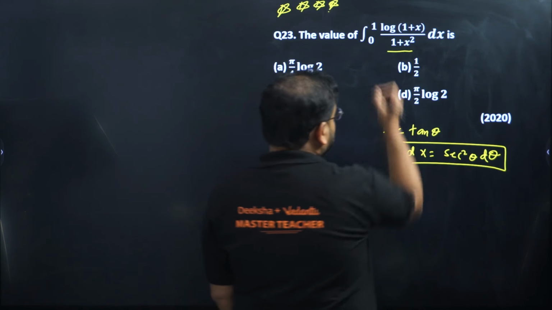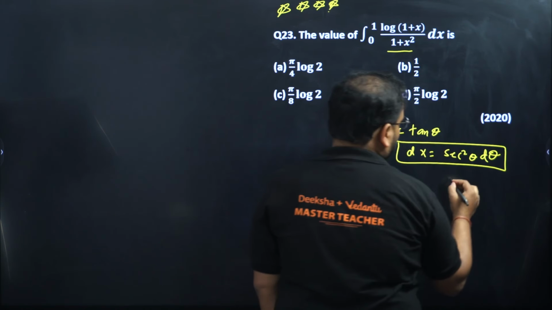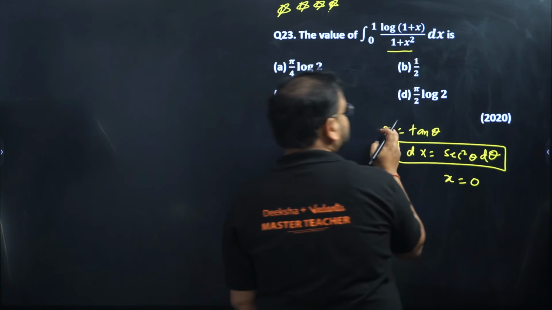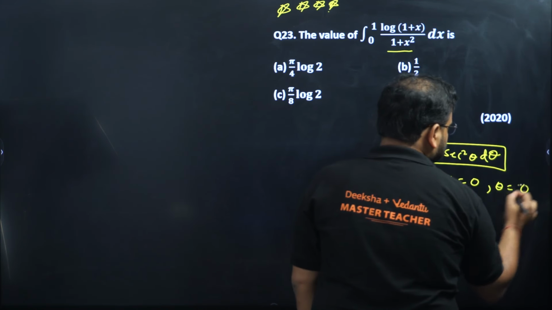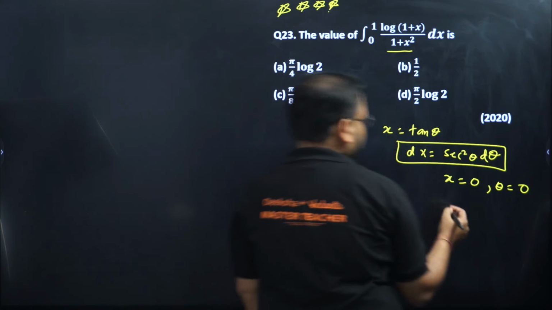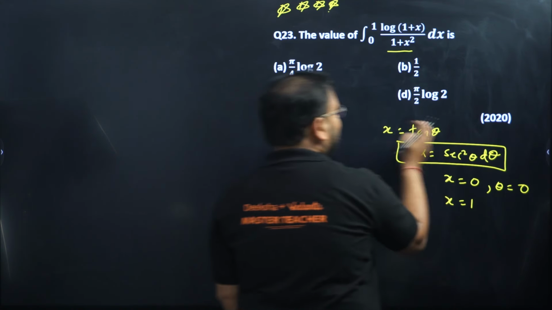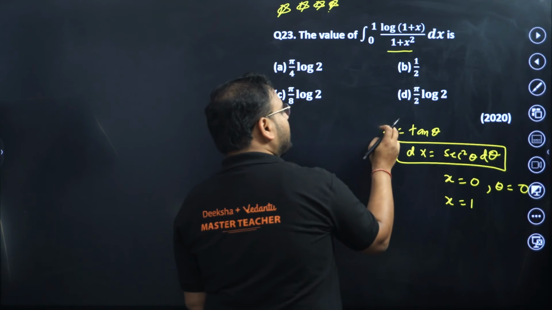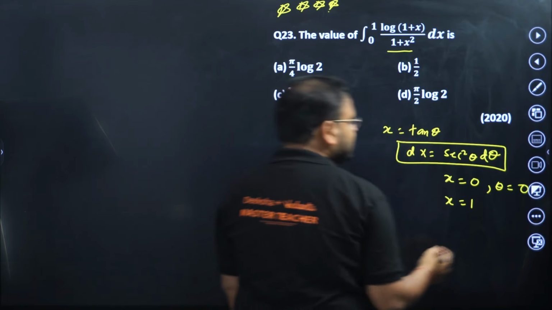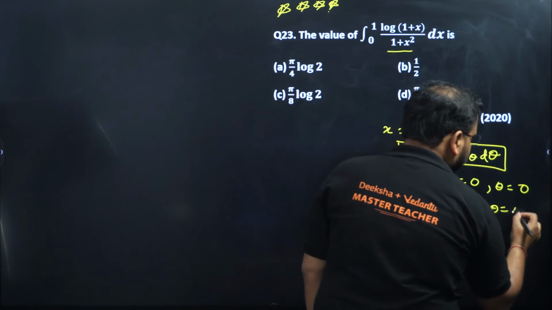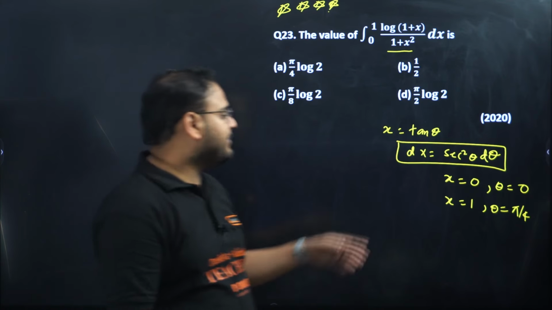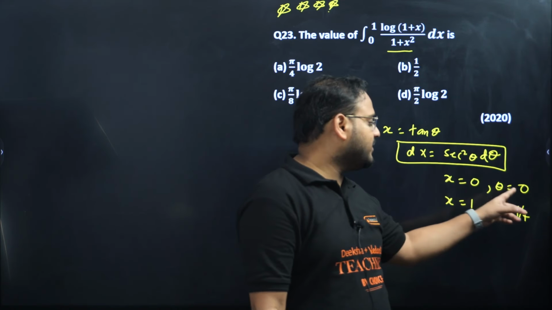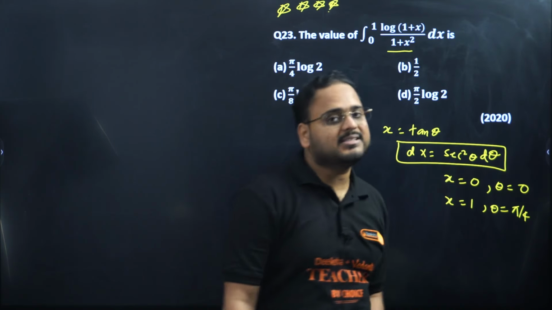Now let's change the limits also. When x is 0, tan theta is 0 when theta is 0. When x is 1, when is tan theta 1? When theta is pi by 4. Clear? So limits have been changed. When x is 0, theta is 0. When x is 1, theta is pi by 4.